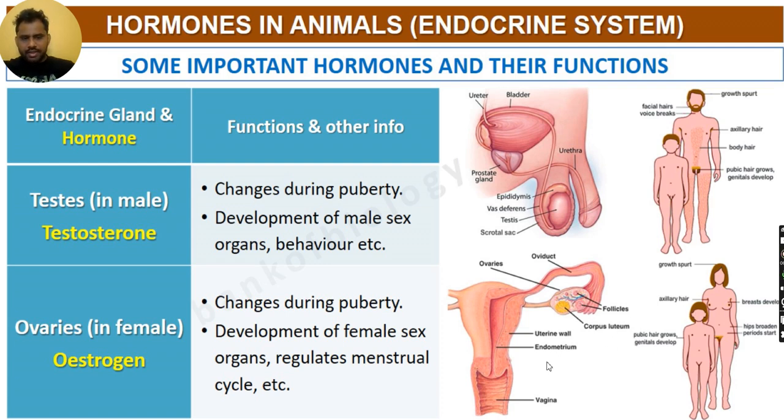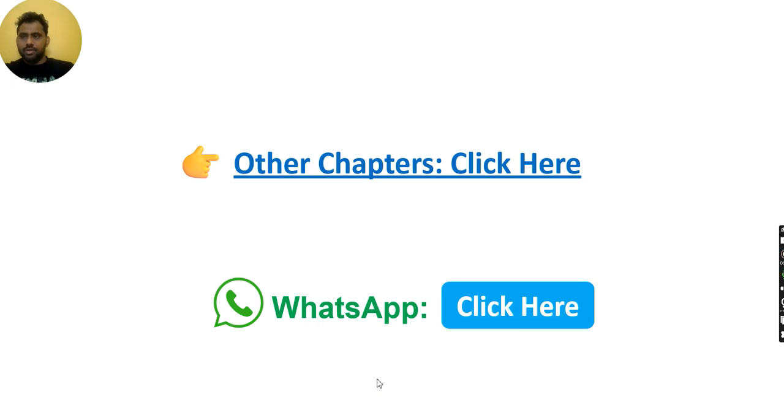Okay, so these are the changes that come across in both male and female due to the hormones testosterone and estrogen. Okay, now let's move ahead. Oh, there's nothing left, so the chapter is completely over. I hope the 3 video sessions that we covered were sufficient for students to understand the concept of control and coordination.